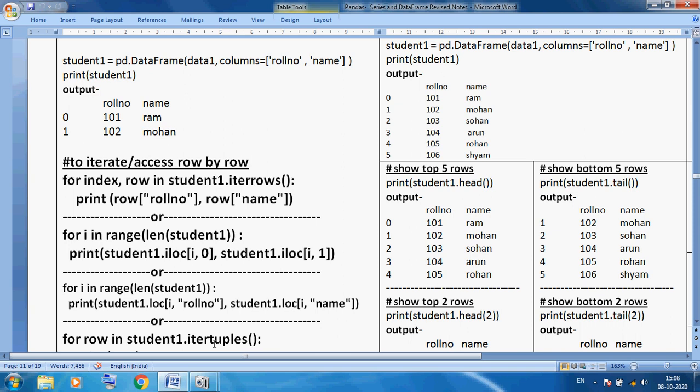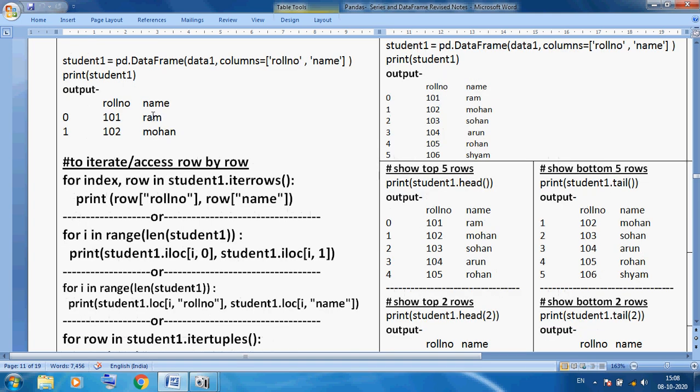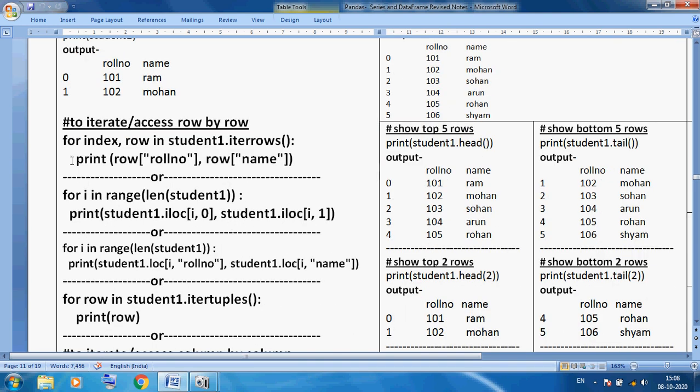Now same thing as iterrows, another thing is itertuples. We can use itertuples. iterrows requires index and row, two variables, but itertuples needs nothing. It is very simple. iterrows goes row by row. It holds all the rows; the first row will be stored in the row variable and it will display. Then the loop will continue, the second row will come and be stored in the row variable, and it will display. So itertuples is very simple in style.